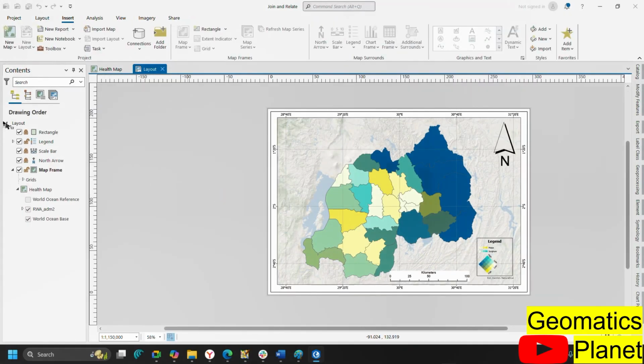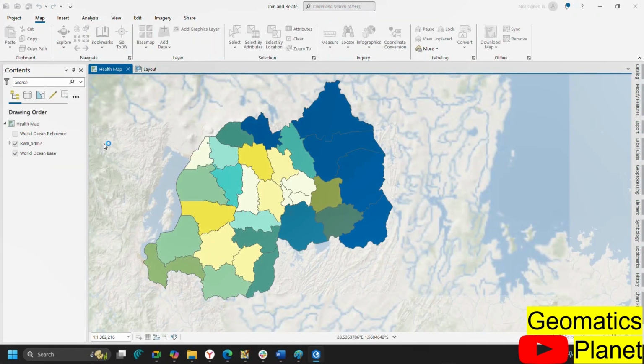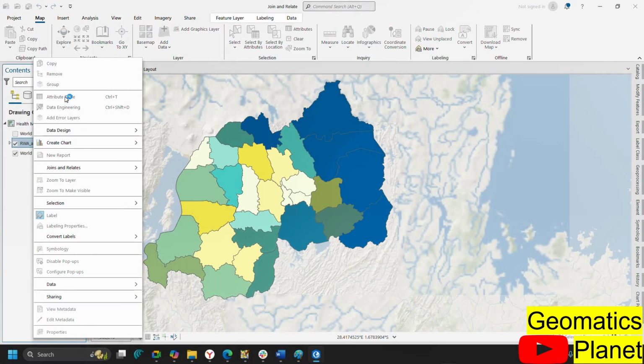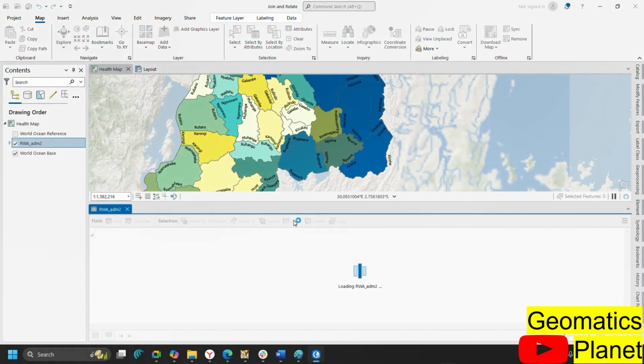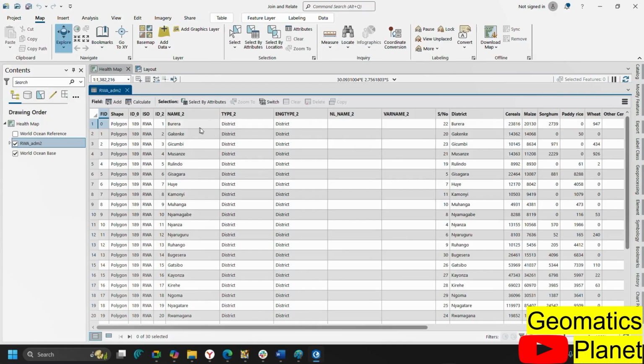Now remember, this is where I want you to remember what Lydia said when she explained to us about DBF. So I always want you to remember that. What she explained to us is exactly what I'm trying to talk about now. The difference is that you now have it in a structured attribute table in ArcGIS. You don't worry about how they come about and how they access them. If you look at this particular table I have here, the key is the name you have here, down to the district you have here, which is name 2. The values are this thing you are seeing here. That is what I want you to know.